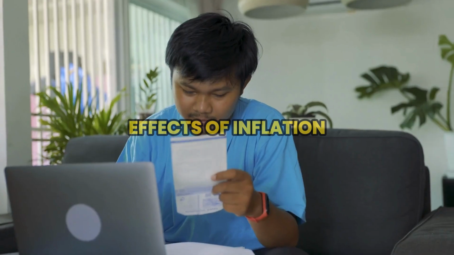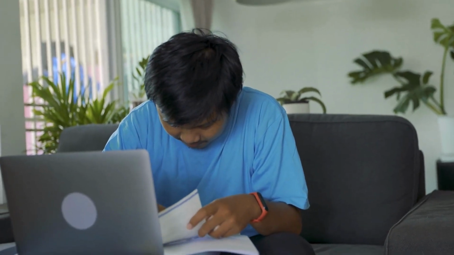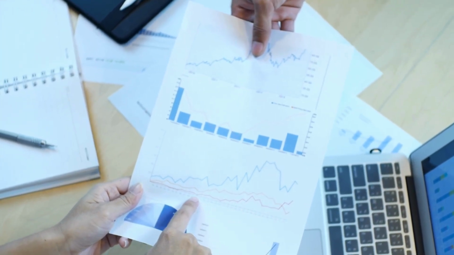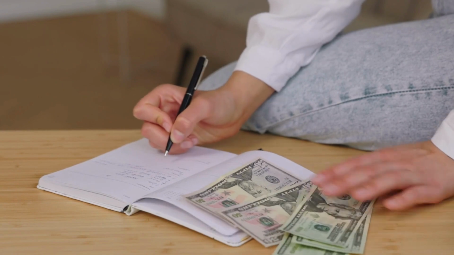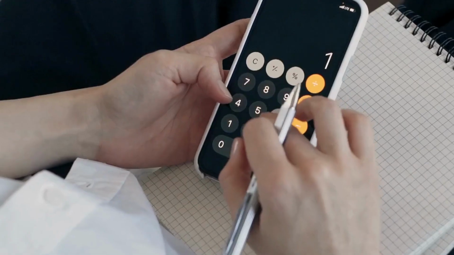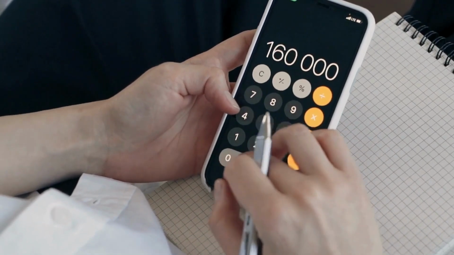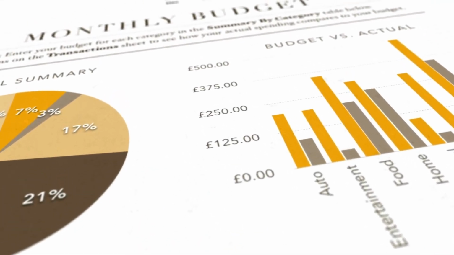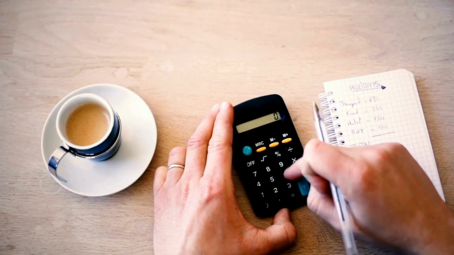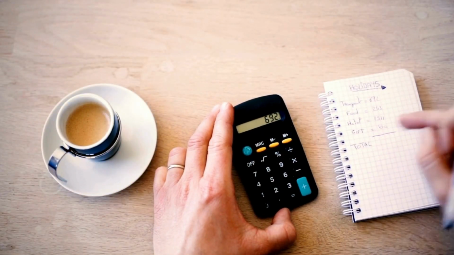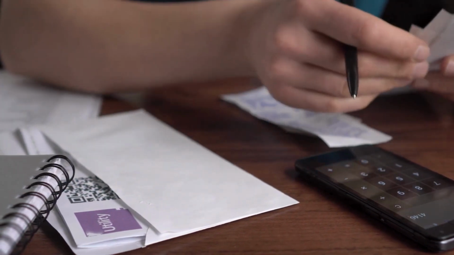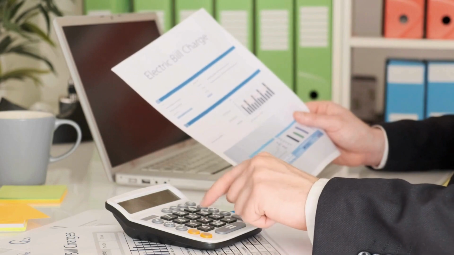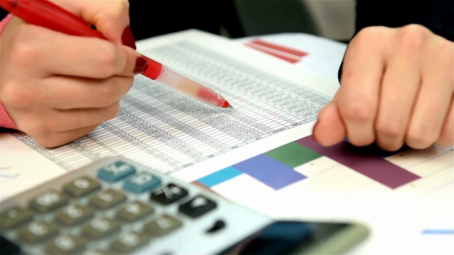Effects of inflation. Inflation can have positive and negative effects on different aspects of the economy and society, depending on the rate and the duration of inflation. Some positive effects of inflation are: inflation can encourage economic growth as it stimulates the demand, the production, and the investment. When the prices are rising, consumers tend to buy more before the prices go up further, and businesses tend to produce more to meet the demand and make more profits. This can increase the income, the employment, and the output of the economy.